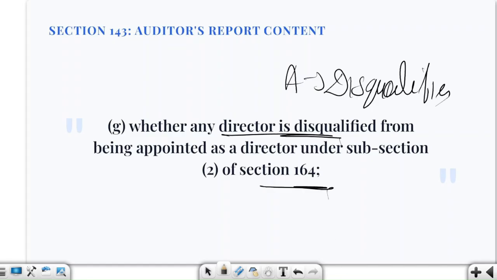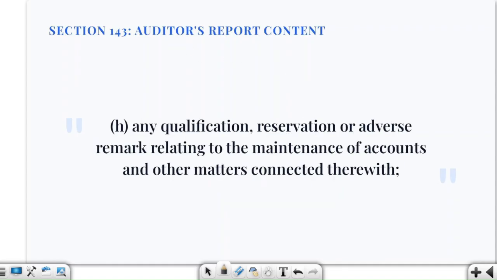And now we are saying that the auditor needs to report this matter. This is a very important question. It is a very small statement, but it is very important: whether any director is disqualified from being appointed as a director under section 164(2). Basically, you have to provide all those things in your report.